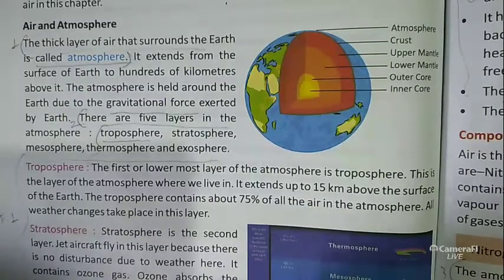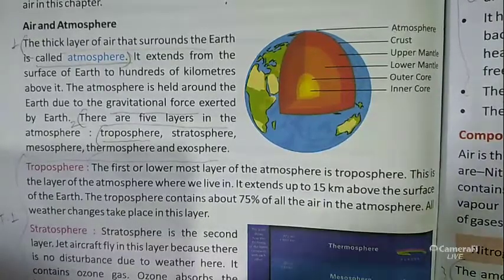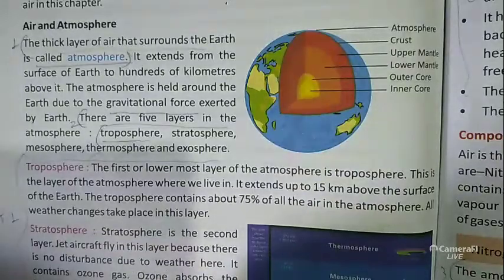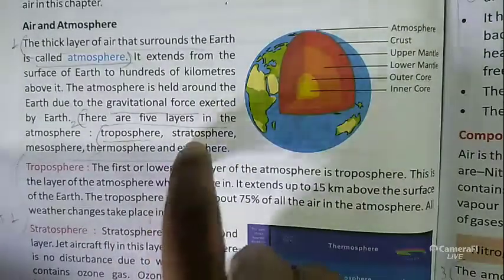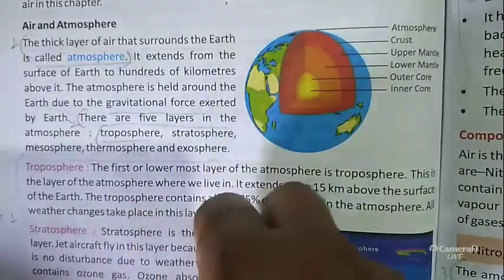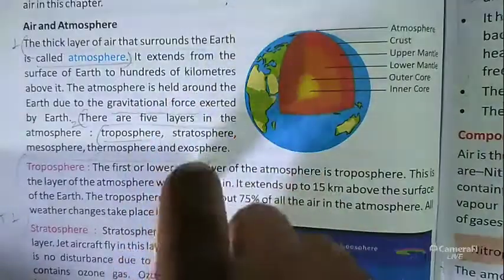The atmosphere is held around the earth due to the gravitational force exerted by the earth. You know that gravitational force always attracts all things towards the soil. At the same time, the gravitational force also attracts the atmosphere and air towards the earth.